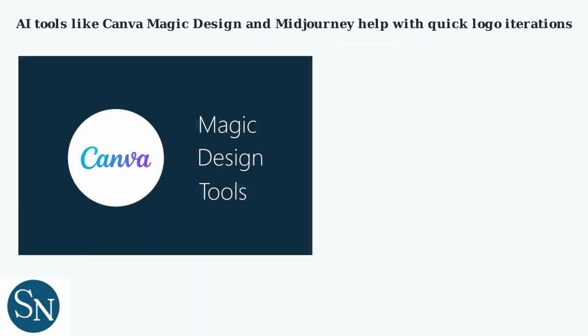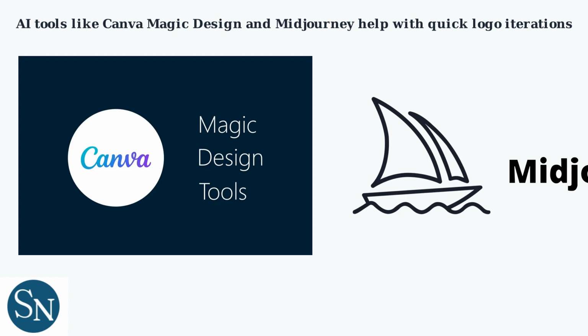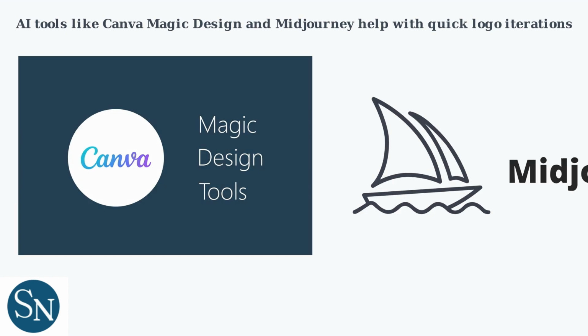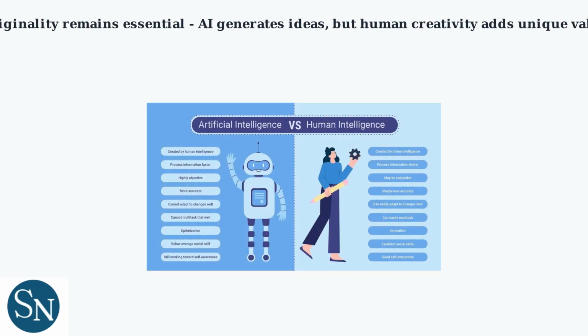AI tools like Canva Magic Design and Midjourney can accelerate your logo design process with quick iterations and concept generation. While AI provides speed and efficiency, originality is crucial for standout designs. Use AI to generate initial concepts or variations, but always add your unique creative touch to ensure each logo feels authentic and personalized. In your gig descriptions, highlight AI-enhanced capabilities to attract clients, but always adhere to Fiverr's guidelines on originality to maintain platform trust and avoid violations.